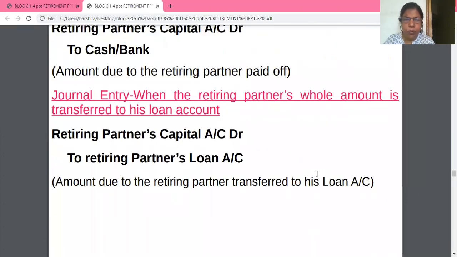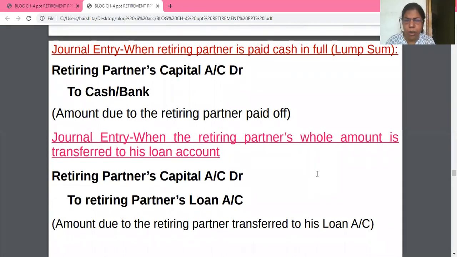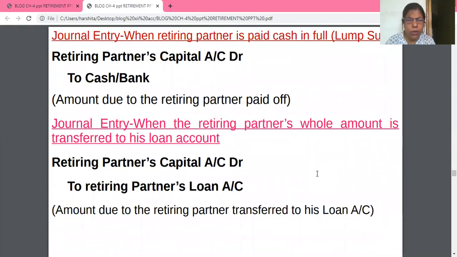I am giving you just the entry. Be careful: when the retiring partner is paid in full, a lump sum amount, then retiring partner's capital account debit to cash or bank. Or if the firm is not paying the amount, then the amount is transferred to his loan account: retiring partner's capital account debit to retiring partner's loan account.